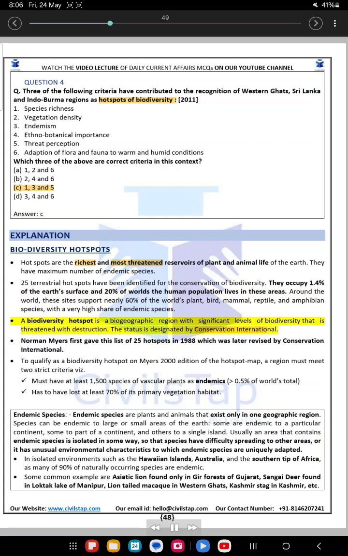A biodiversity hotspot is a biogeographic region with significant levels of biodiversity that is threatened with destruction. The status is designated by Conservation International. Norman Myers first gave this list of 25 hotspots in 1988, which was later revised by Conservation International. To qualify as a biodiversity hotspot on Myers' 2000 edition of the hotspot map, a region must meet 2 strict criteria, viz. it must have at least 1,500 species of vascular plants as endemics, greater than 0.5% of the world's total, and it has to have lost at least 70% of its primary vegetation habitat.